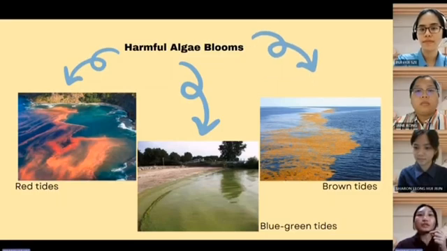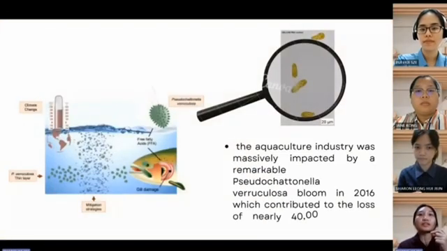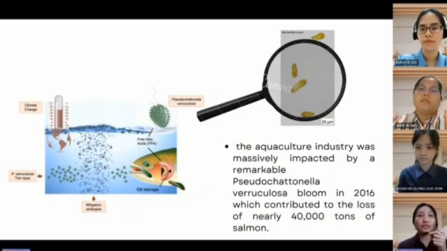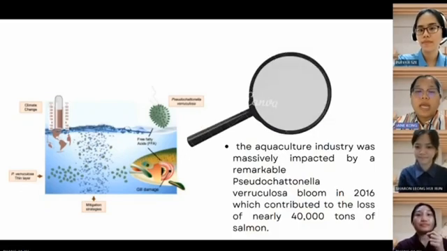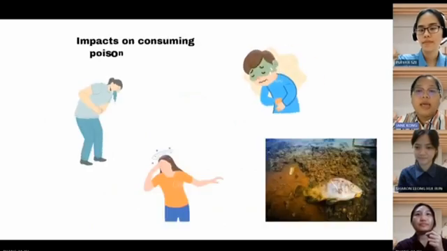In 2020, Diaz and Figueroa reported that the aquaculture industry was massively impacted by a remarkable Pseudochattonella furculosa bloom in 2016, which contributed to the loss of nearly 40,000 tons of salmon. Does anyone know what are the side effects of consuming poisoned seafood? Me, humans will suffer from diarrhea, vomiting, and nausea, as I experienced them before.